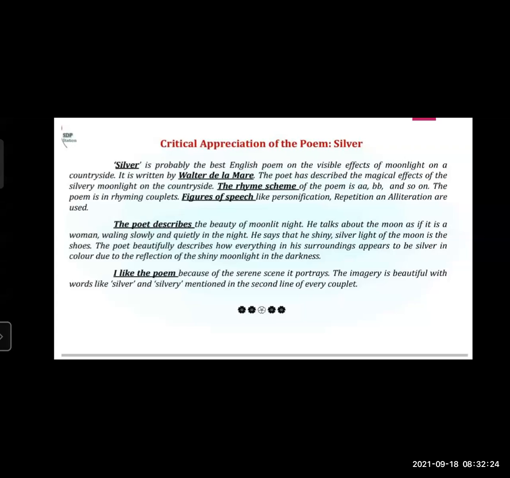You can write this in a short way also, but write the appreciation in detail. So, the theme is explained here. The poet describes the beauty of the moonlit night. He talks about the moon as if it is a woman walking slowly and quietly at night time. He says that she has shiny silver shoes. The poet beautifully describes how everything in his surroundings appears silver in color due to the reflection of the shiny moonlight in the darkness of the night time.